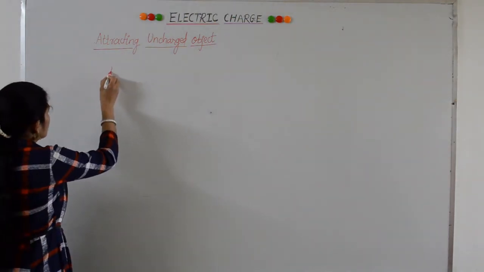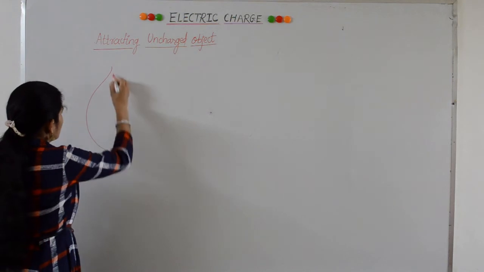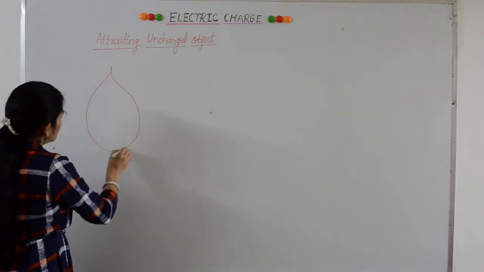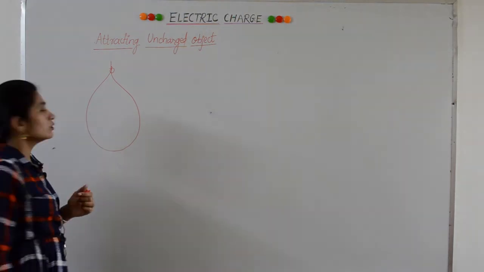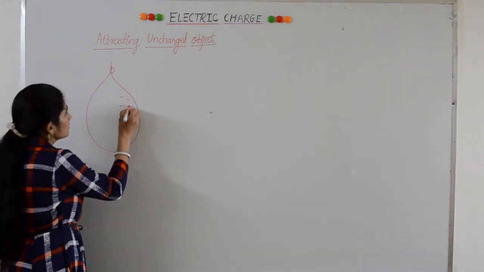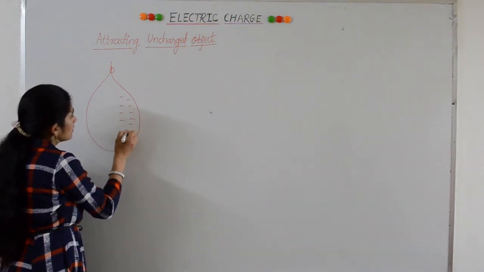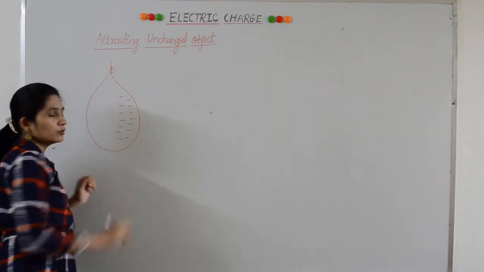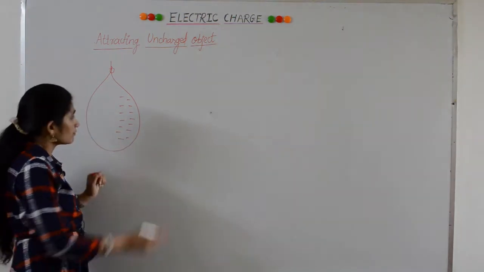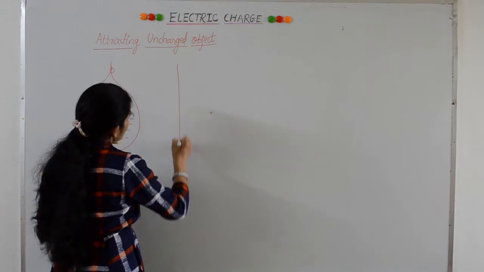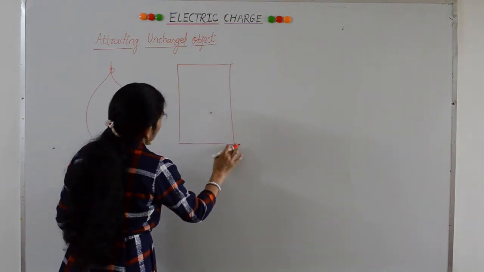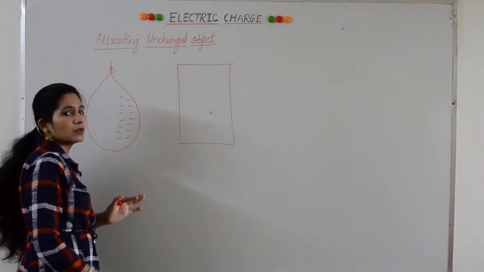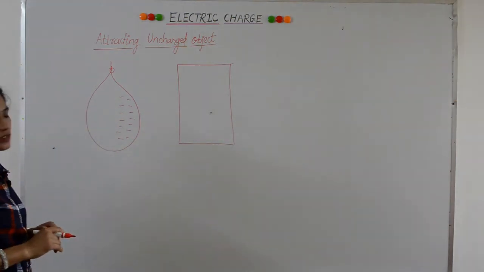Let's see. Suppose this is a balloon, and when you rub the balloon on here, it gets excess negative charge. The balloon becomes negatively charged. And suppose this is a wall. The wall is a neutral object. It means that it has the same number of positive and negative charges.